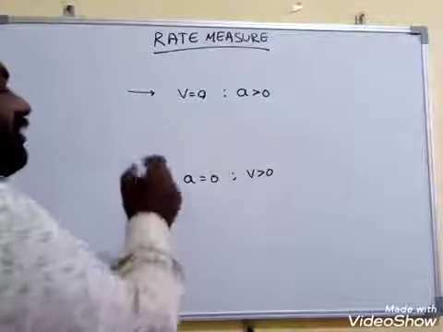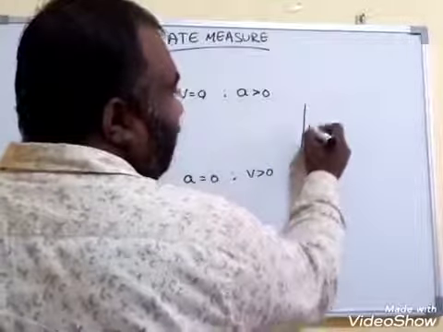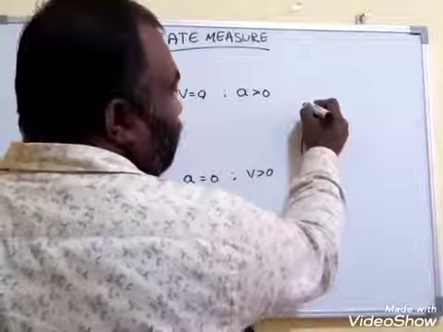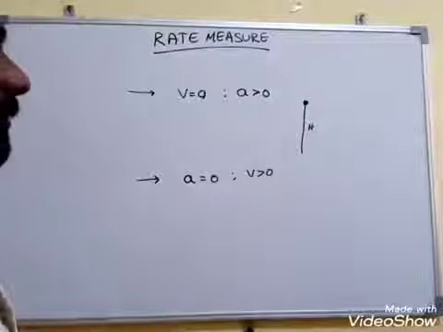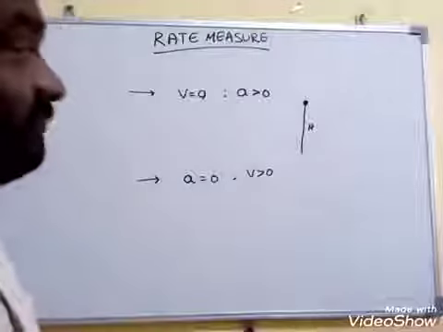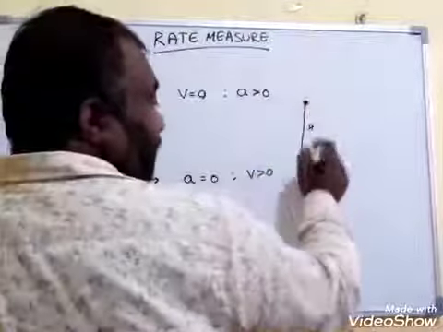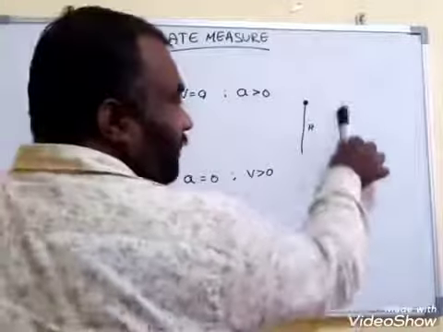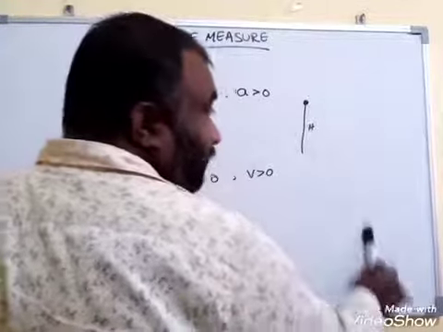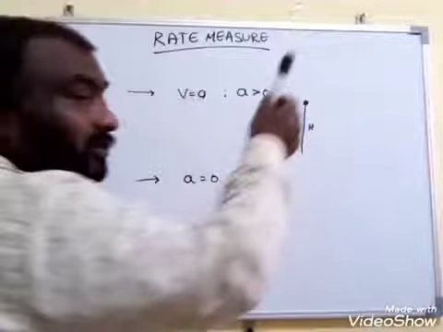Now, a body at maximum height. If you are throwing a projectile, at the maximum height, what are we going to get? Maximum height means it reaches the top, then it comes down. When it stops here, what is that? Velocity stops, which means v is equal to 0.